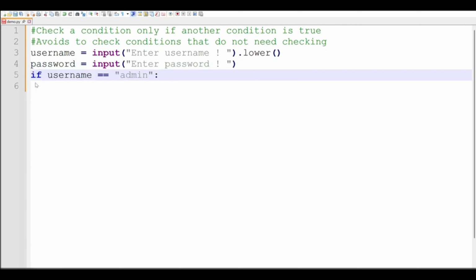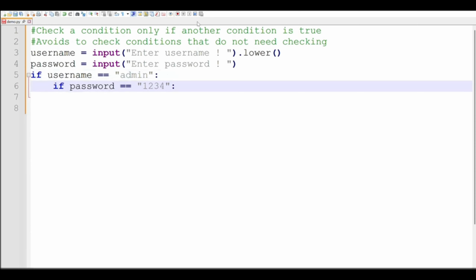For our if statement, we have a predefined username equal to admin, lowercase, a string, and then a colon so that we write the statement to be executed by this if statement.